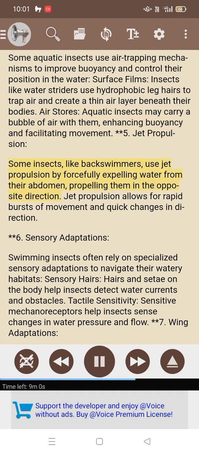5. Jet propulsion. Some insects, like backswimmers, use jet propulsion by forcefully expelling water from their abdomen, propelling them in the opposite direction. Jet propulsion allows for rapid bursts of movement and quick changes in direction.